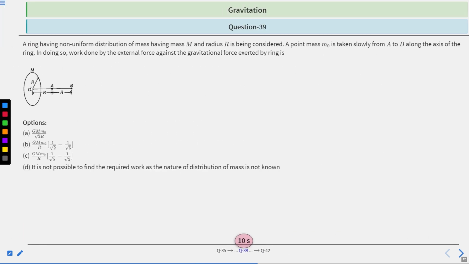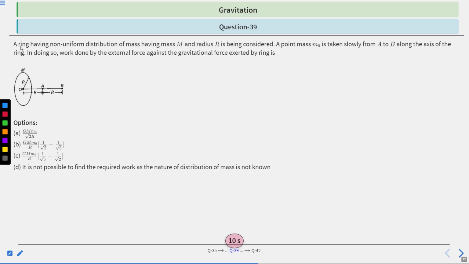Next question, question 39. A ring having a non-uniform distribution of mass, with mass M and radius r, is being considered. A point mass m naught is taken slowly from A to B along the axis of the ring. In doing so, what is the work done by the external force against the gravitational force exerted by the ring?